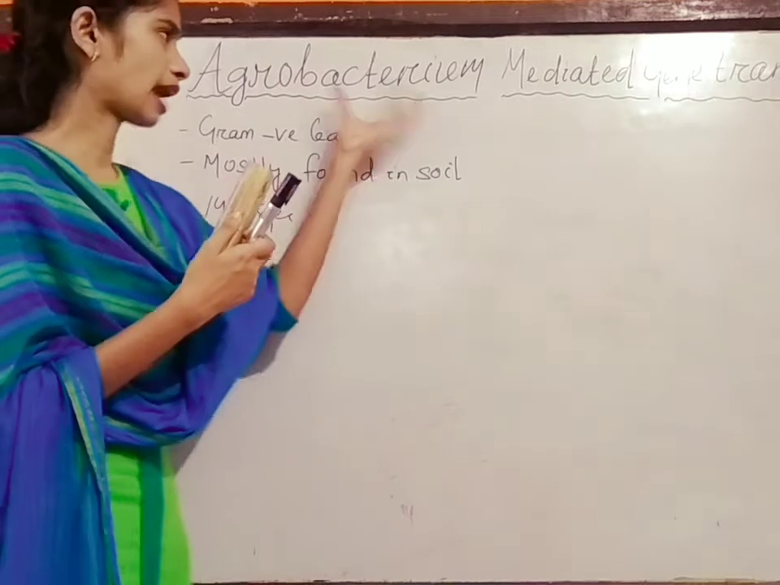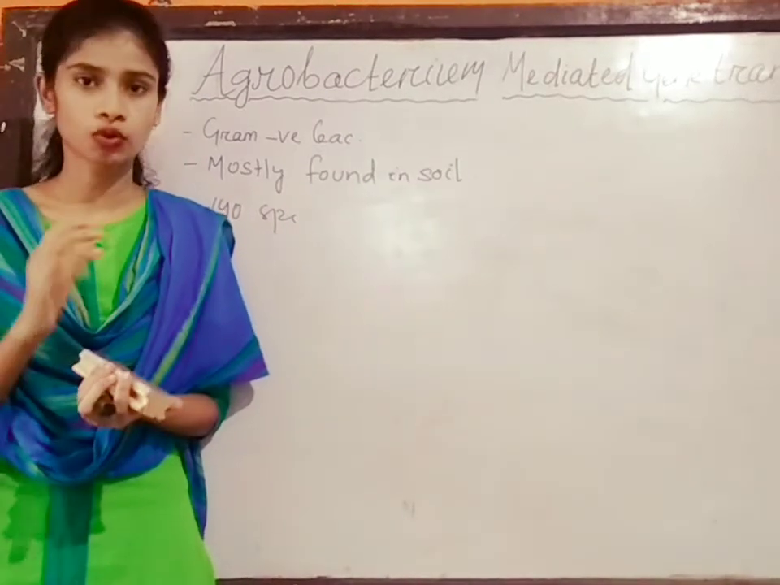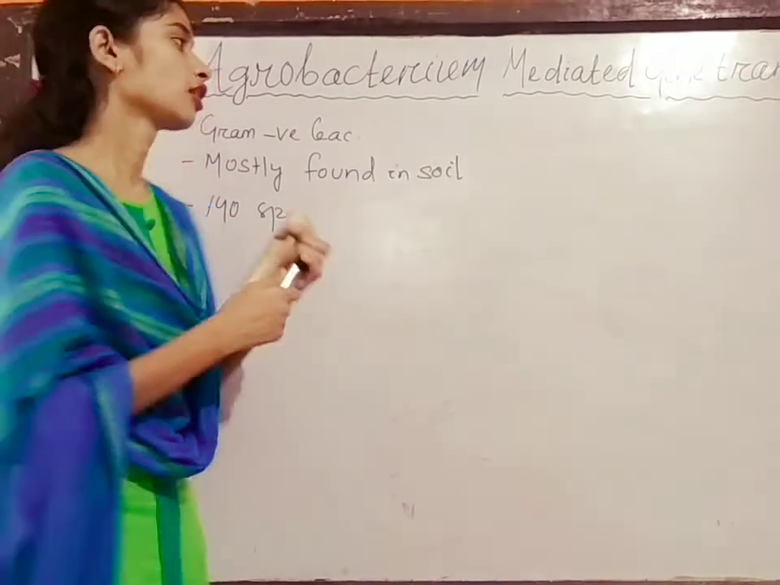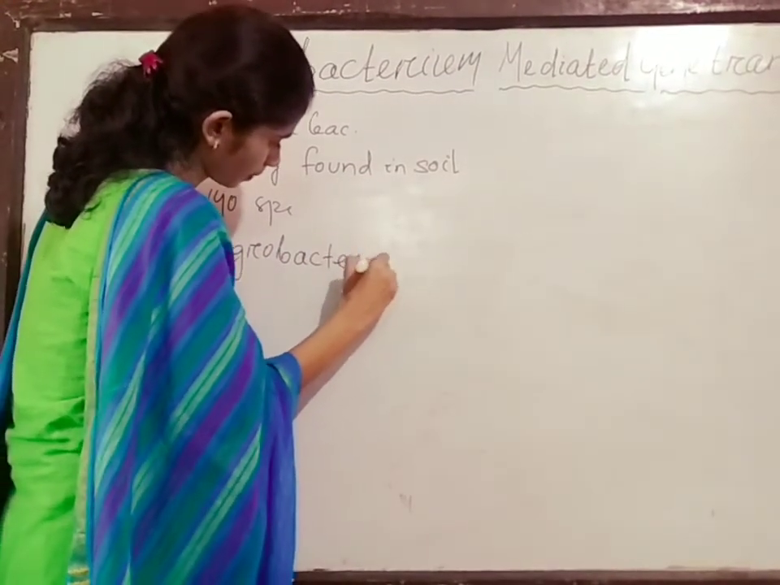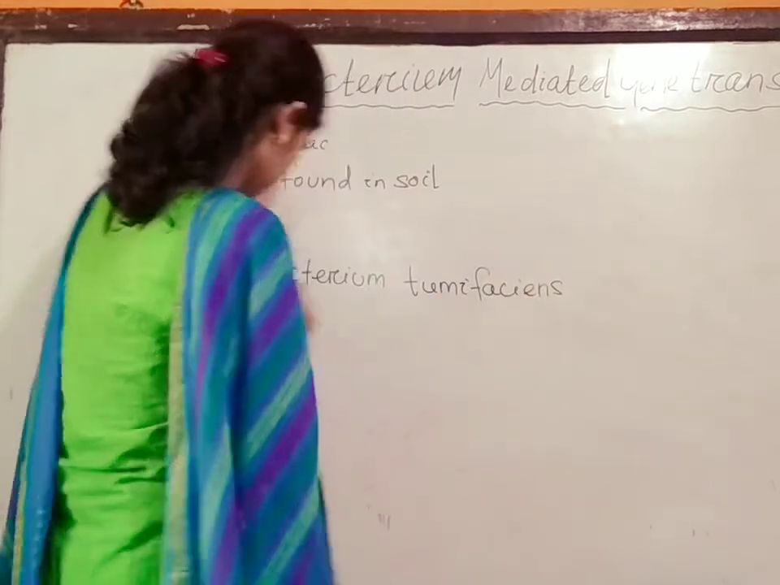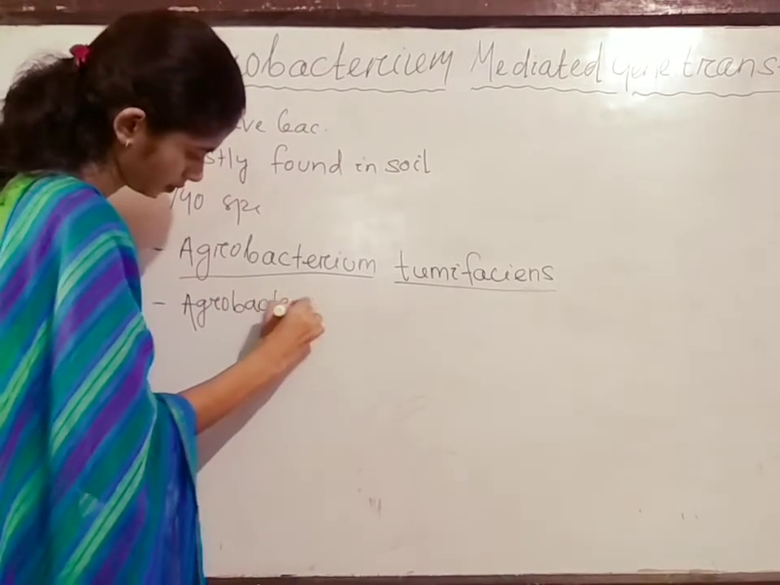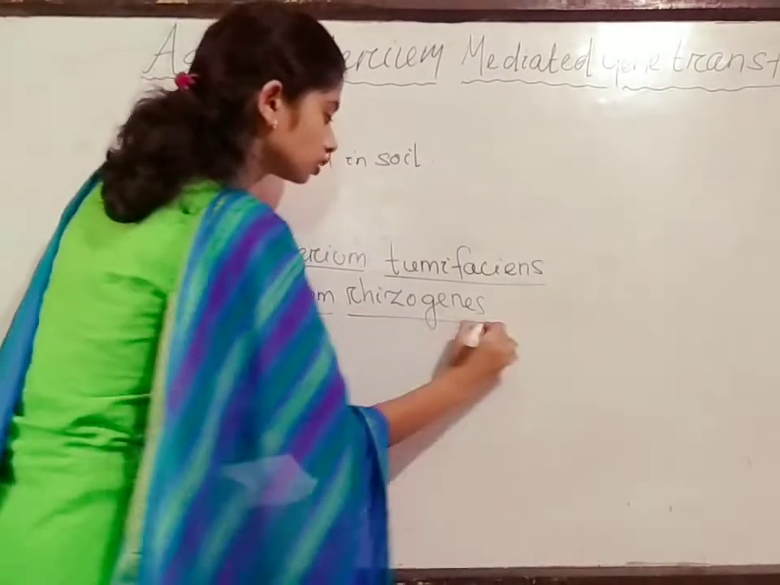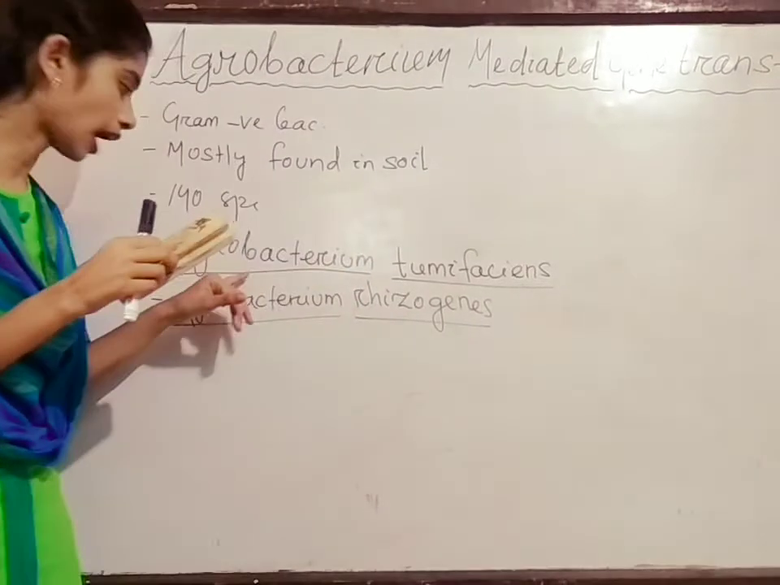Among these 140 species, there are two most commonly known species that we have studied: Agrobacterium tumefaciens and Agrobacterium rhizogenes. Both species are the most commonly studied. But today we will discuss only Agrobacterium tumefaciens.